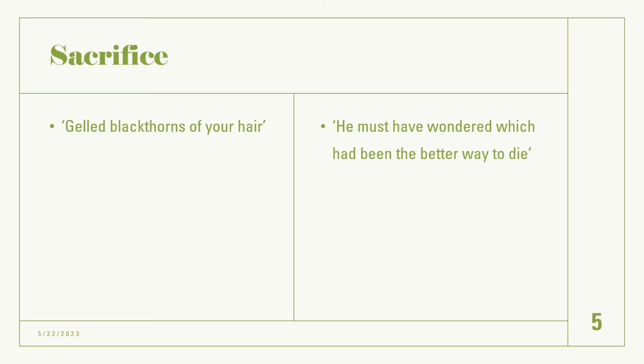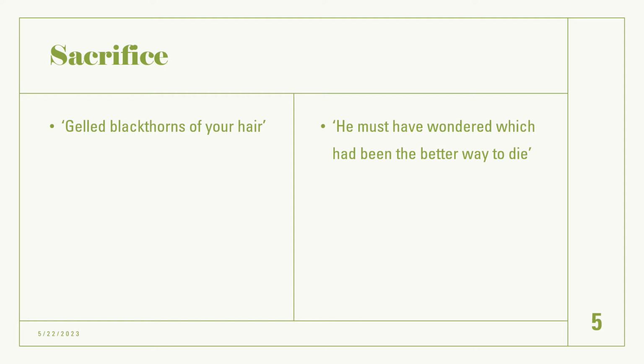We also have "He must have wondered which had been the better way to die" from Kamikaze. So here we have a quotation right at the end of the poem where she talks about her father's sacrifice not as a physical sacrifice. Her father did not physically die. He died this sort of emotional death.